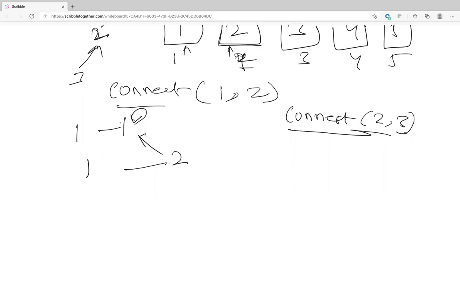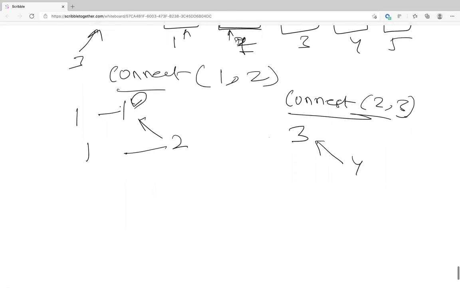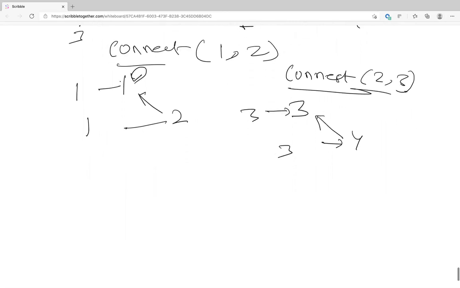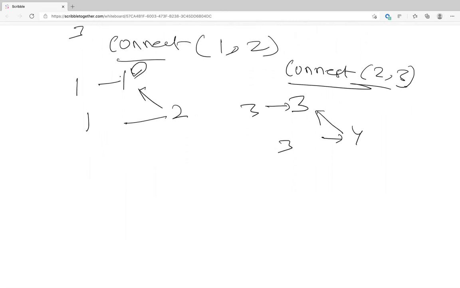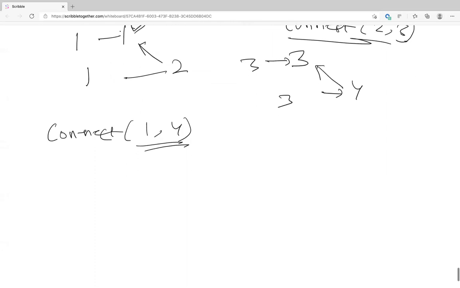Wait 1 second. Now let's say you had one more tree which is 3 followed by 4. Now the ID of 3 is 3, ID of 4 is 3. Now let's say I say connect 1 and 4. Now what will be the final one? Let's say you had 1 here, this was 2, now this will be 3 and this will be 4.